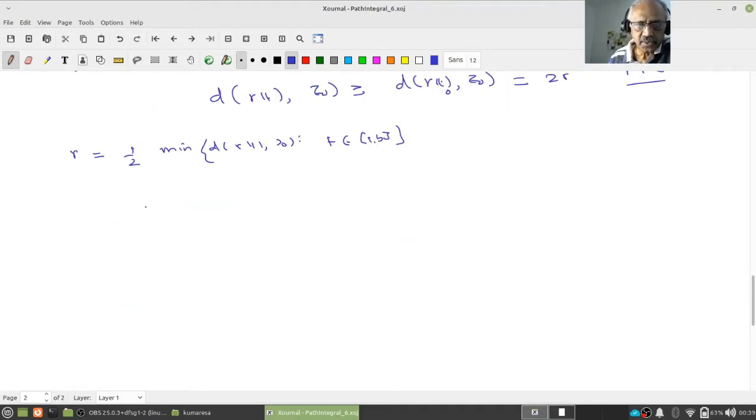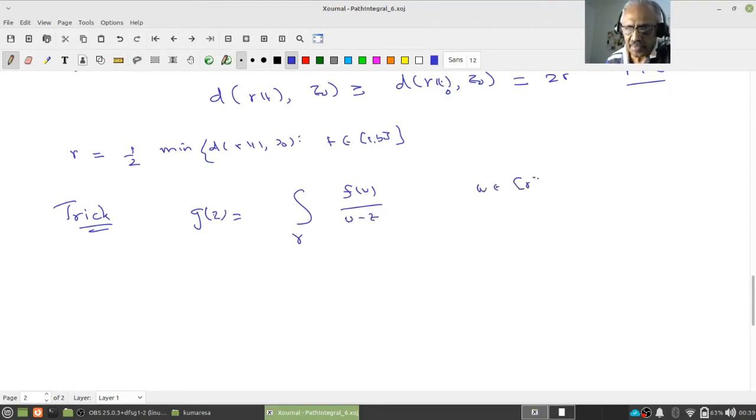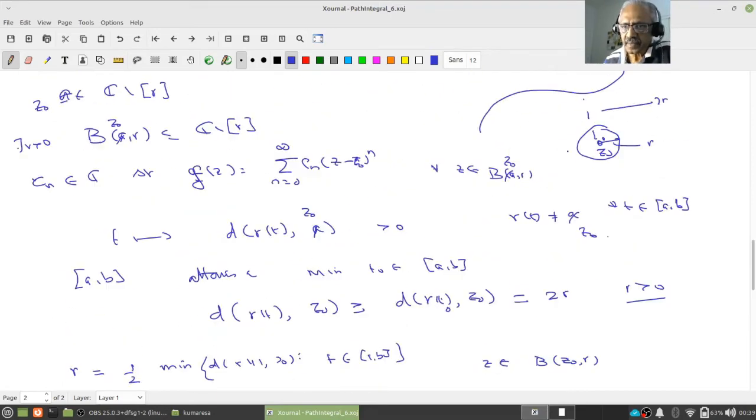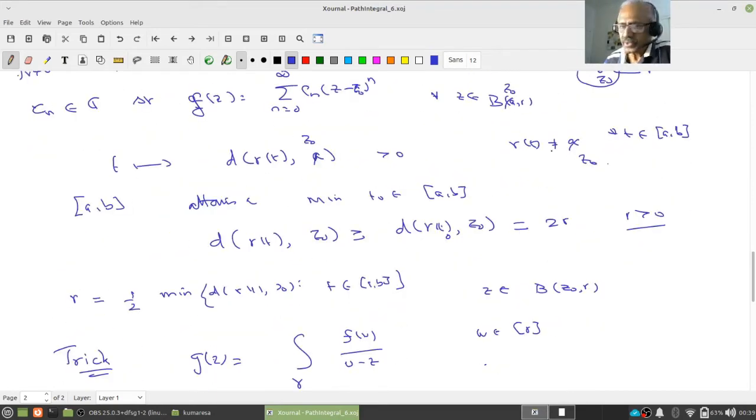All right, so the next trick, this is the standard trick. Do you remember? This is the one which we are going to use in every Cauchy type integral. So what do I have in the denominator for g of z? Remember, g of z is the integral over gamma of f of w by w minus z, where w is in the track of gamma. I am going to take z only in the ball B(z naught, r). So my z is going to be somewhere here.